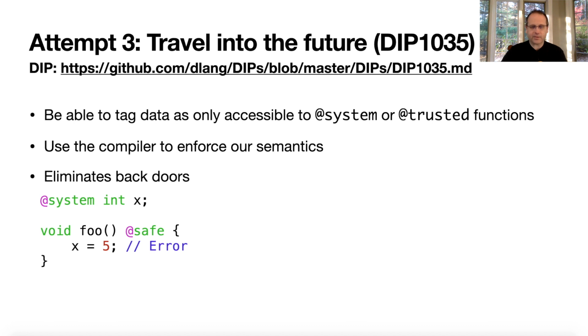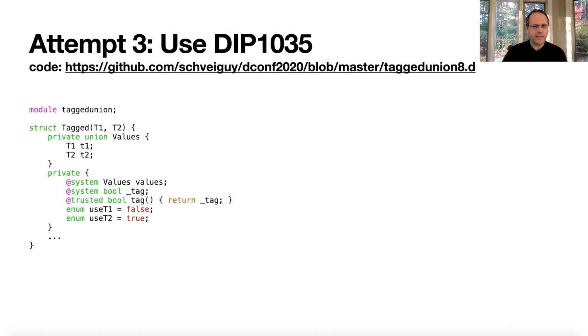Plus it eliminates backdoors. It specifically calls out all the backdoors that could be thought of at the time of the writing. But you see, basically here we just tag an integer as system, and now you can't write to it from a safe function. You can't even access it from a safe function. So how would we use this? Okay, so tag union 8. This actually compiles today because attributes are ignored if they don't mean anything.